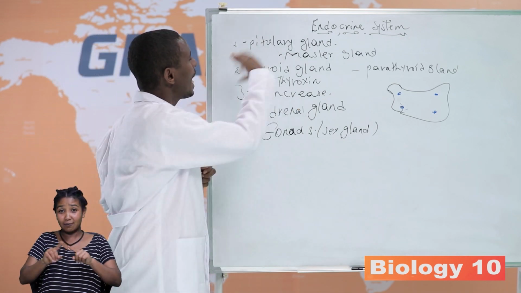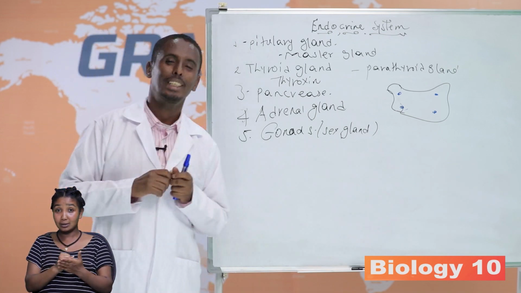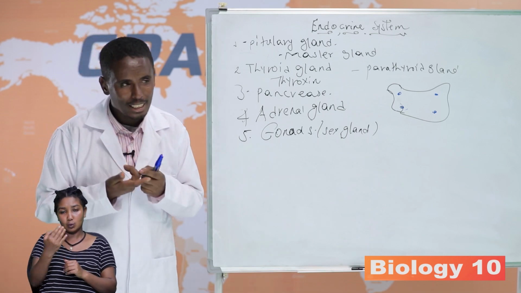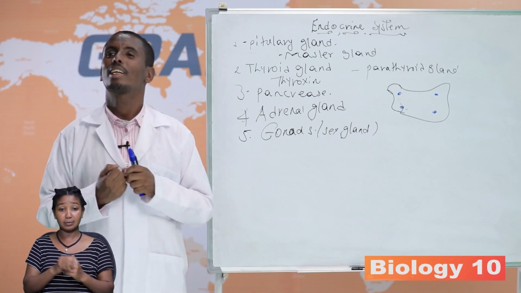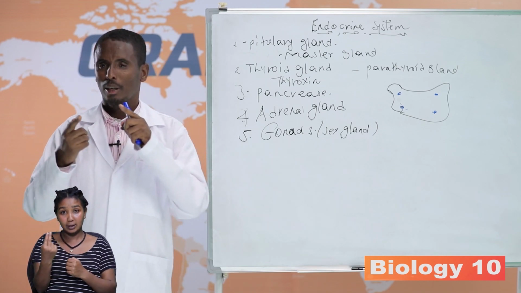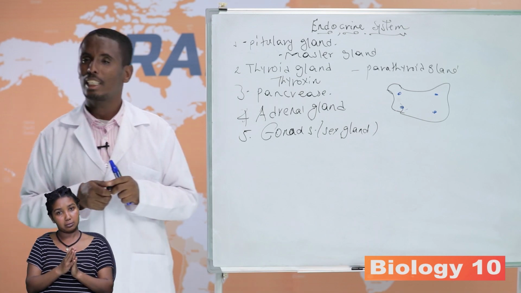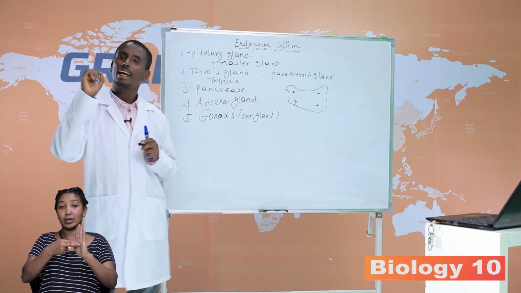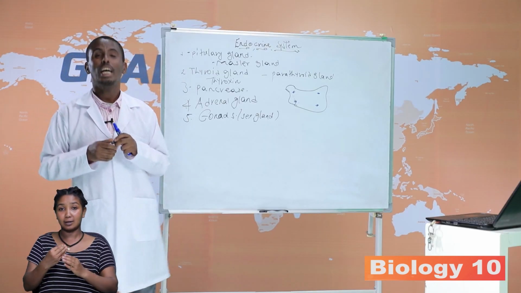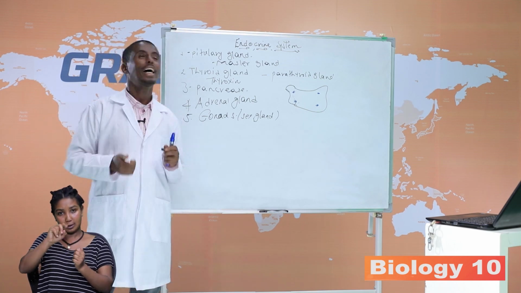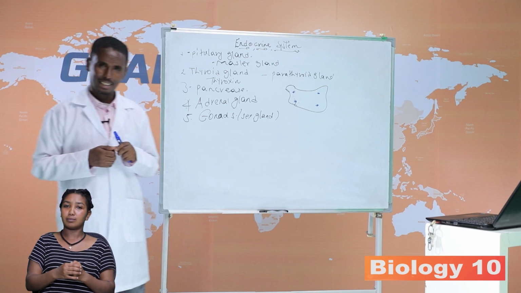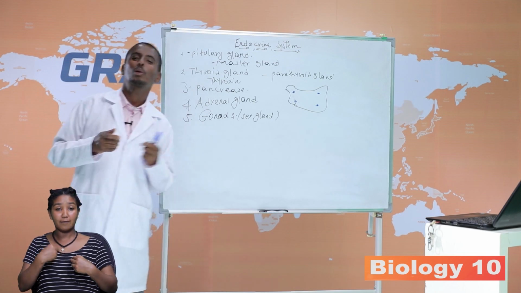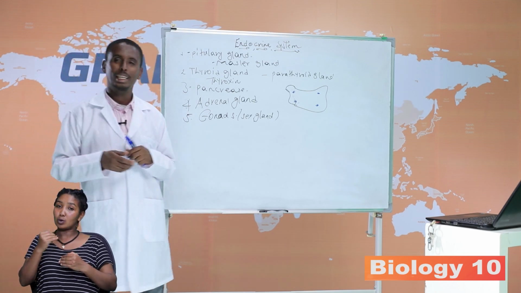Pancreas is different from the others because it is both an exocrine and an endocrine gland. Why is the pancreas an exocrine gland? Because it has acinar cells, which are exocrine cells that have a role in secreting digestive enzymes. The pancreas is also an endocrine gland, with endocrine cells called pancreatic islets, which have a role in controlling blood glucose level through two hormones, insulin and glucagon.